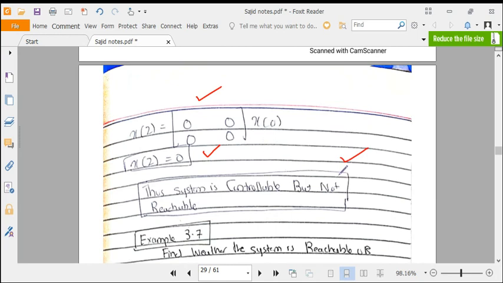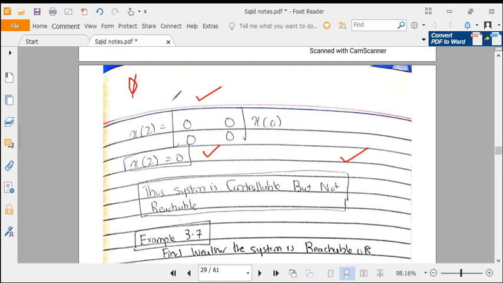As I told you earlier, if the system is reachable, then it is also controllable. But if the system is not reachable, then it might still be controllable. So here is that case: our system was not reachable, so we checked for the controllability of the system and found out that the system is controllable. Using this method, let's suppose that if x of 2 was not equal to 0, we would have checked x of 3, x of 4, x of 5, and so on. The simple way is to keep checking.